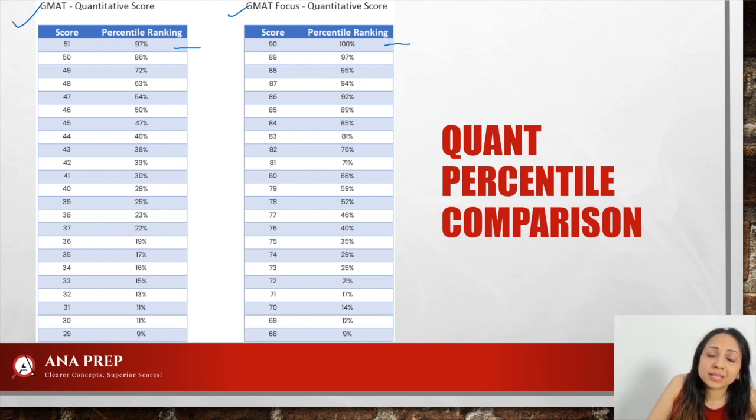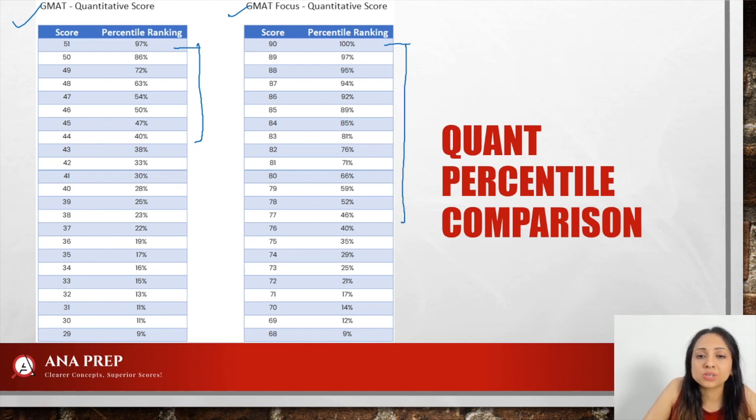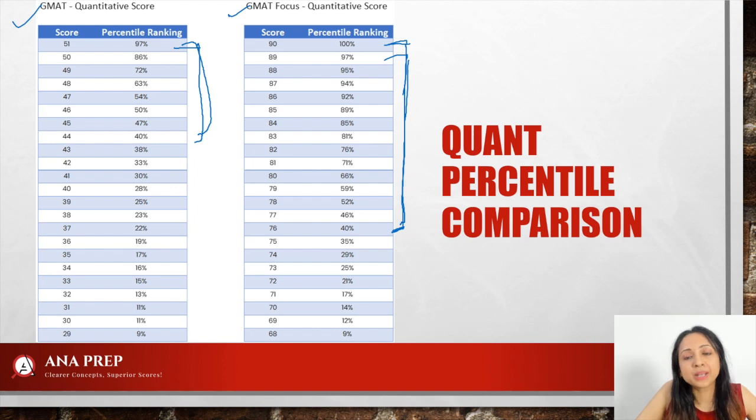But look at how the percentiles used to fall dramatically very quickly. What has happened in GMAT Focus is that granularity has increased. There are a whole lot more scores, let's say, from 97% to 40%, we had only 51 to 44 scores to go. But here, from 90, okay, let's ignore 90, from 89 to 76, we have a lot more granularity over here in the middle and higher ranges.